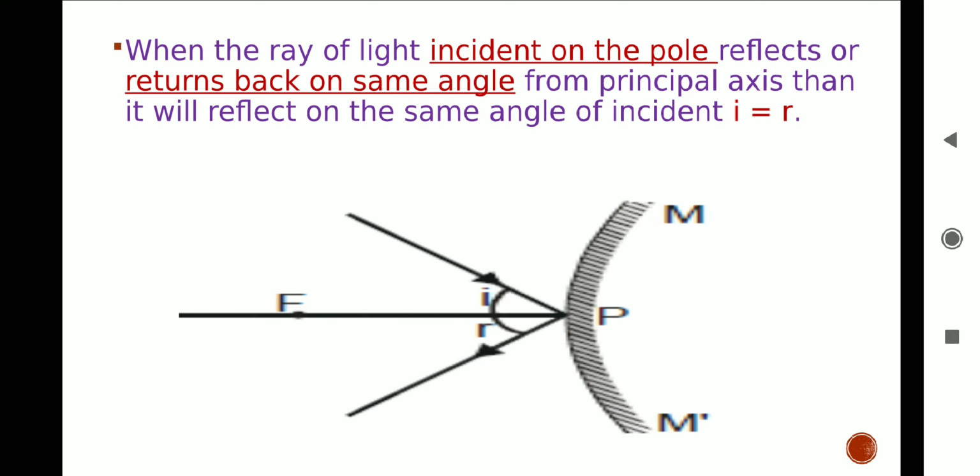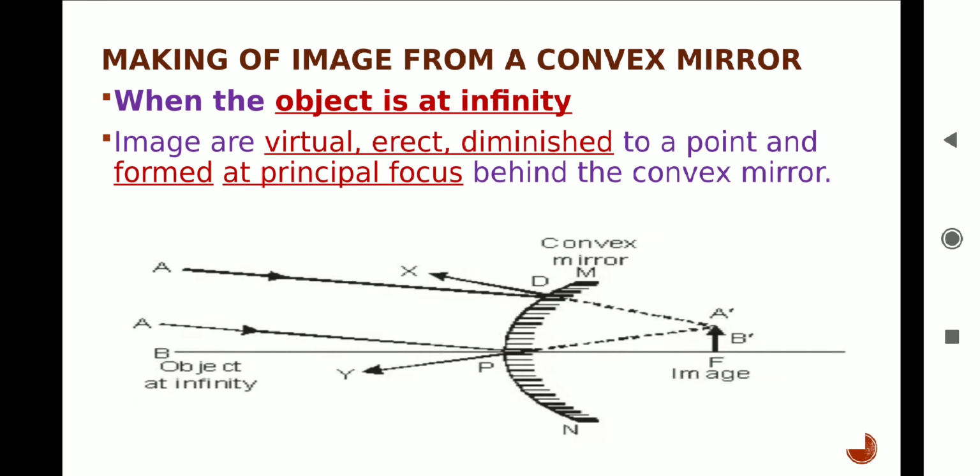Now let's study the formation of image by a convex mirror. There are only two cases. First, when object is placed at infinity. Object is at a far off distance, so two rays AD and AP, as you can see in the image, coming from top point A are parallel to one another. AD gets reflected in direction DX and ray AP gets reflected in direction PY.